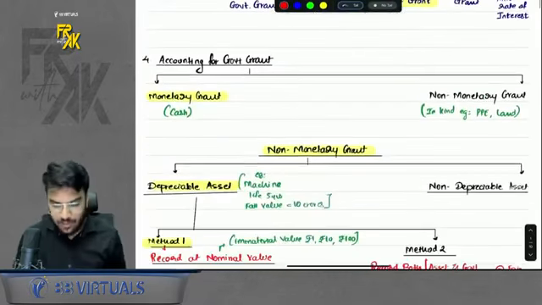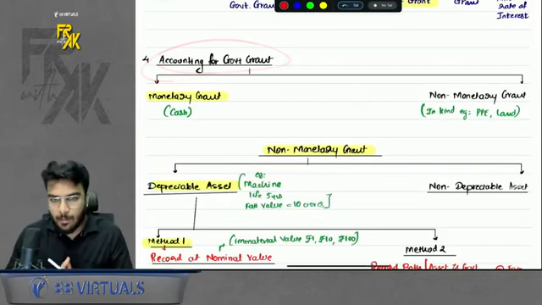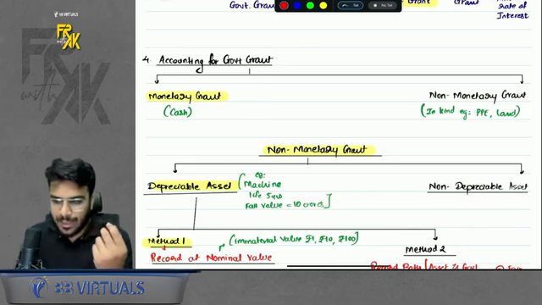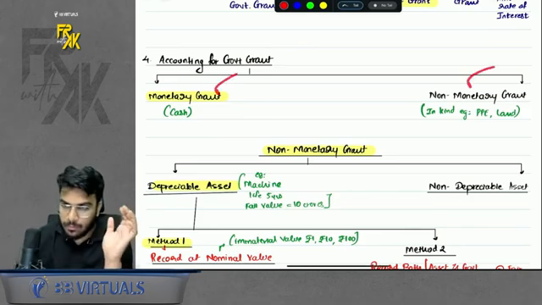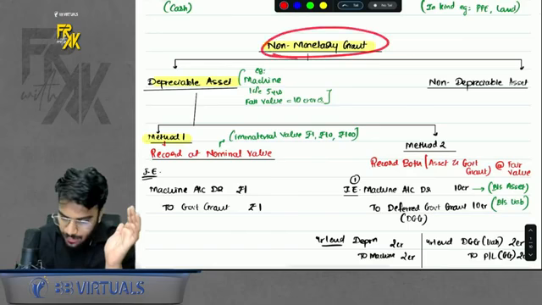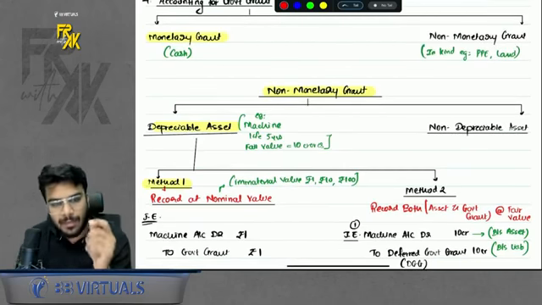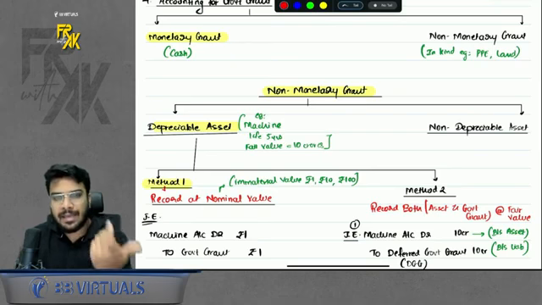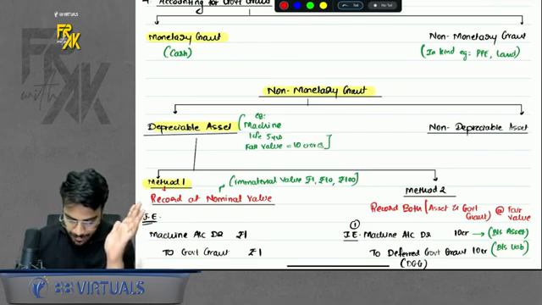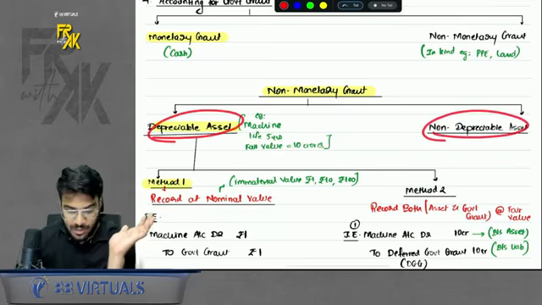Do you remember I made a chart for you? Quickly, let's start revising each and every point of it. Accounting for government grant. The government grant can be of two types. It can be a monetary grant or a non-monetary grant. What is the meaning of non-monetary grant? That means you are not receiving money from government. Government is giving you an asset for free. So it can give you either a depreciable asset or a non-depreciable asset for free.